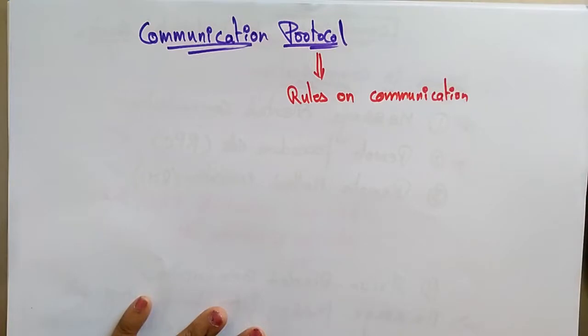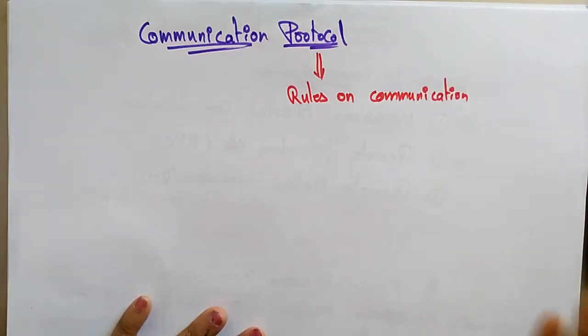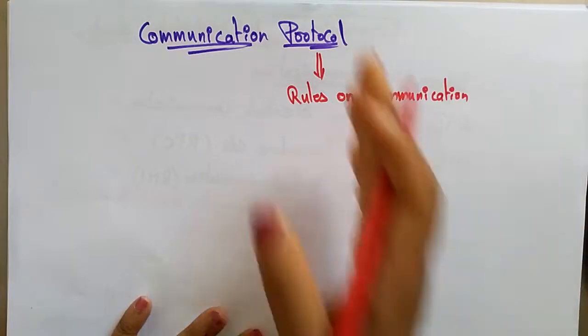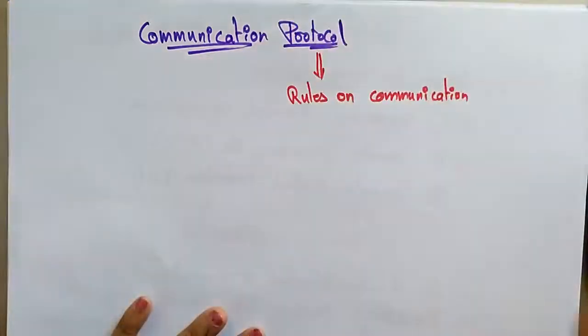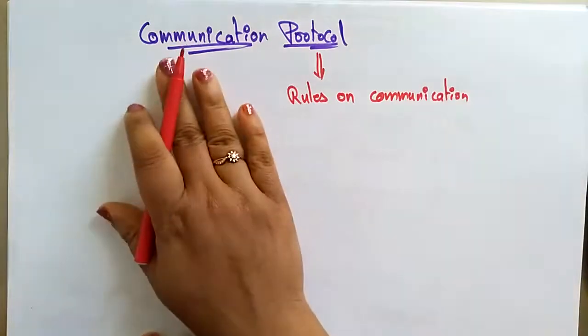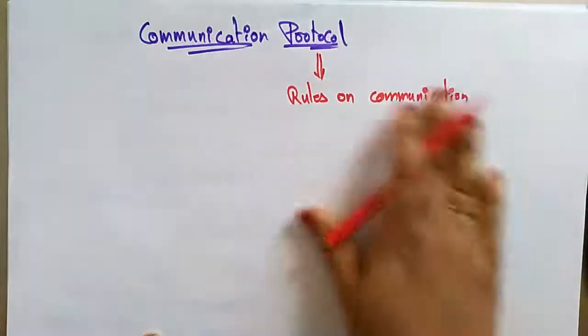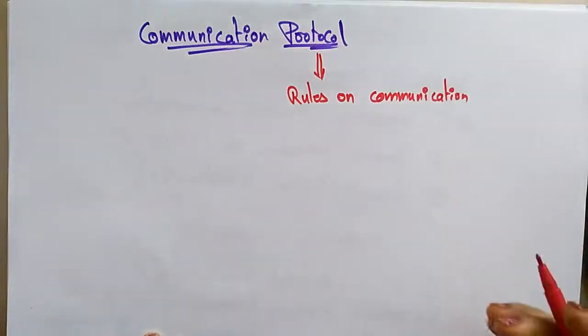Is there any message loss? Some protocols will be there, a set of rules that has to be followed: when to give an acknowledgement, when to give the request, when to give the reply. These are all a set of rules that help the communication. So a protocol is nothing but the rules on that communication.